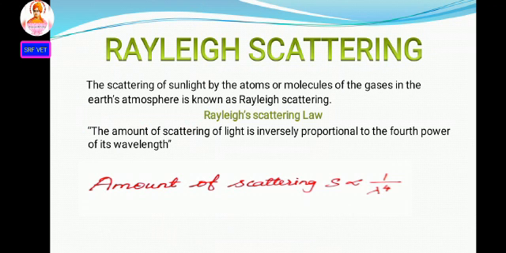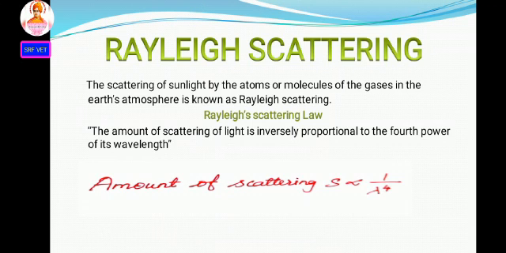That means the amount of scattering S is proportional to 1 divided by lambda to the power 4, where lambda means wavelength. This is the formula for the Rayleigh scattering law.